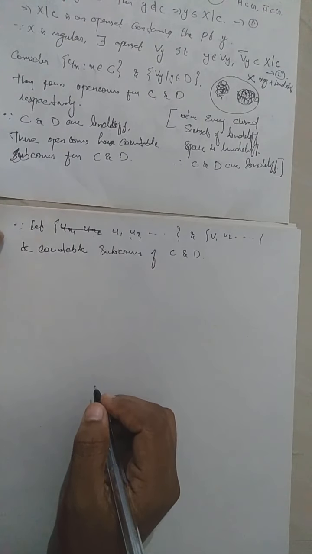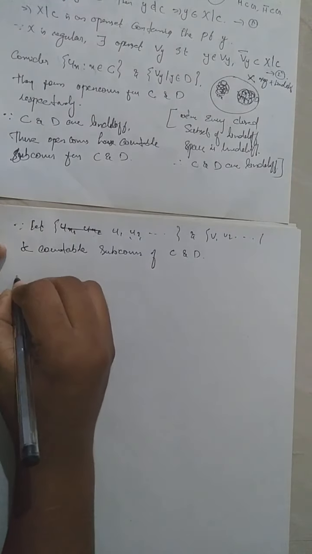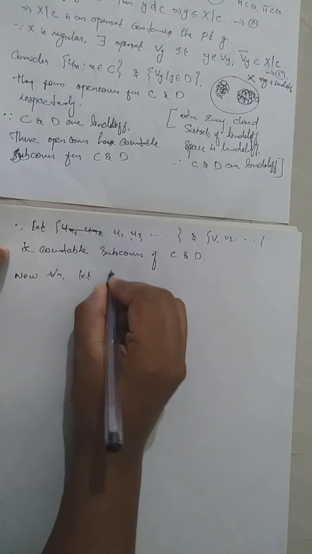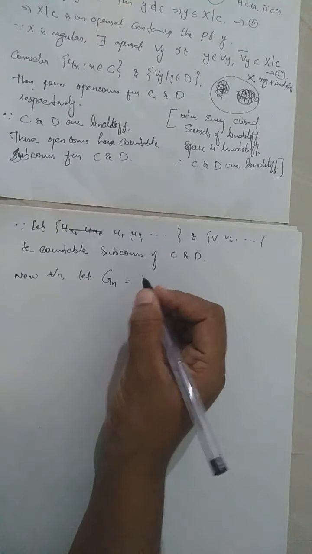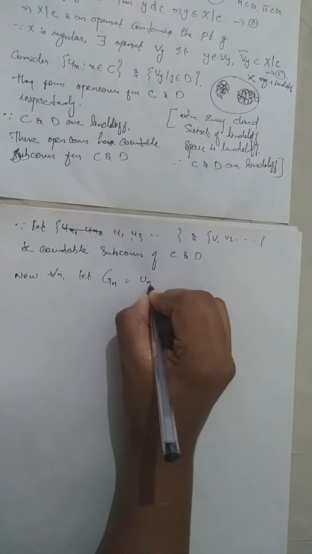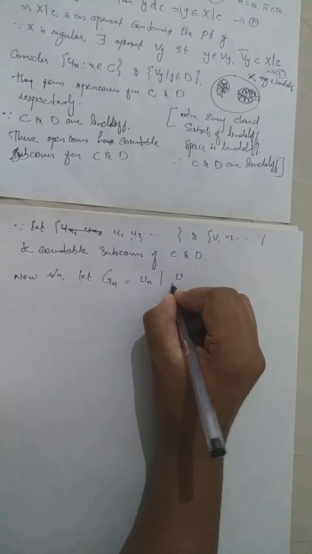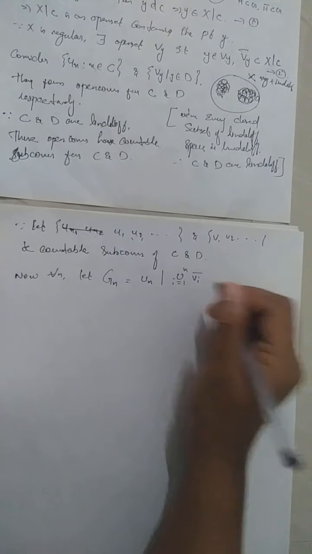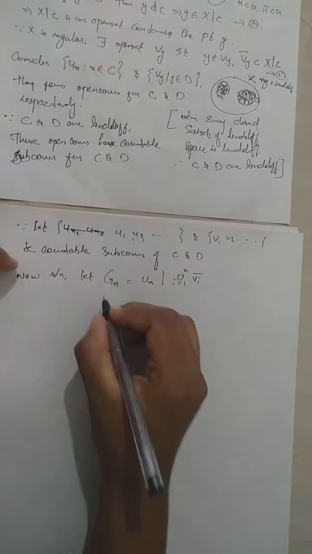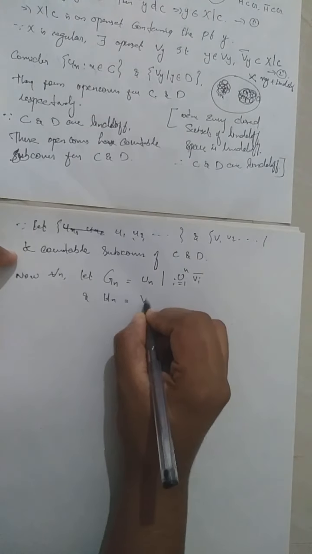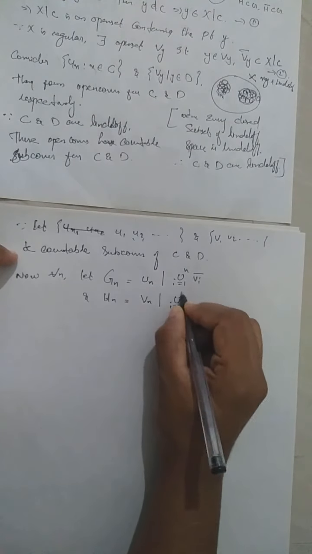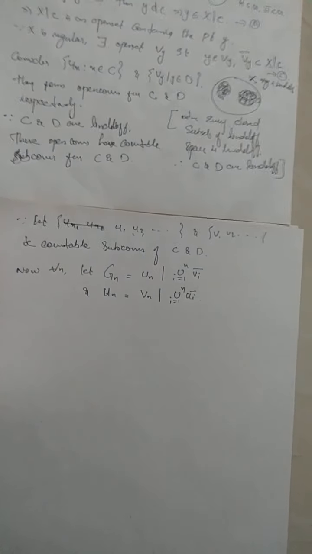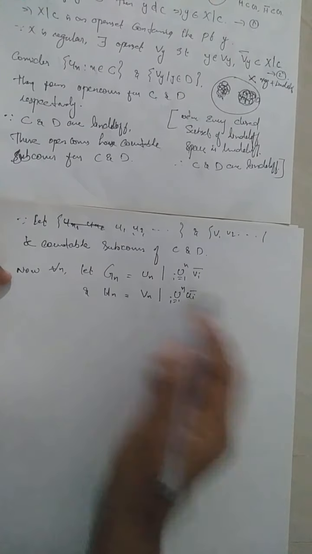Now for every n, we define a new set Gn equal to Un minus the union i equal to 1 to n of Vi closure. Vi means actually Vyi. And Hn equal to Vn minus the union i equal to 1 to n of Ui closure. So we define two sets Gn and Hn for every n.